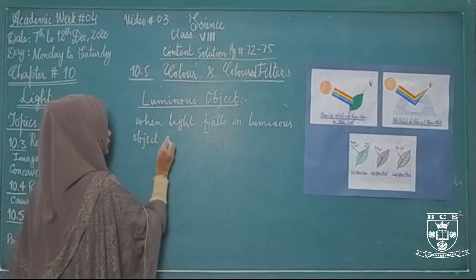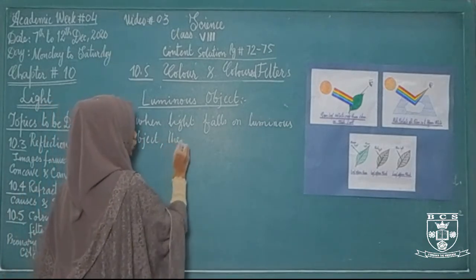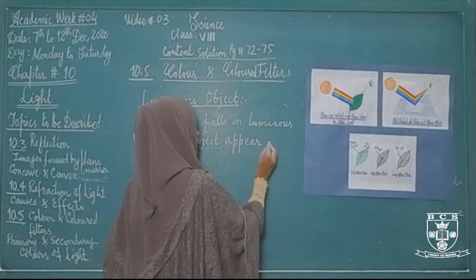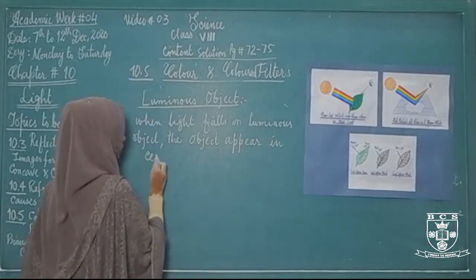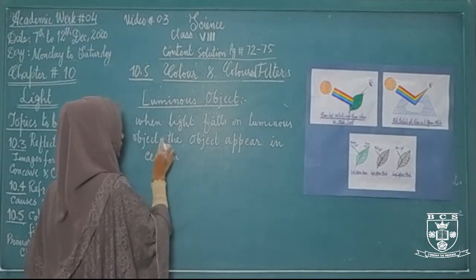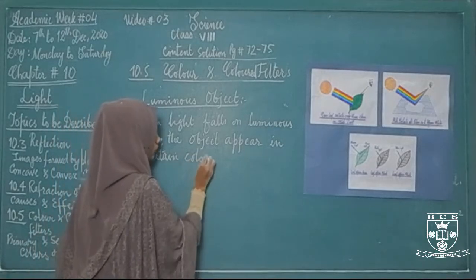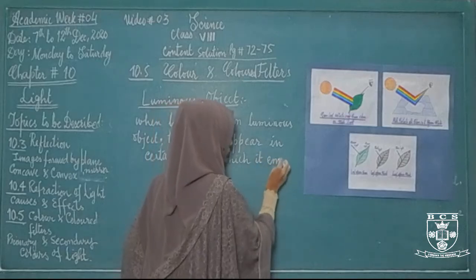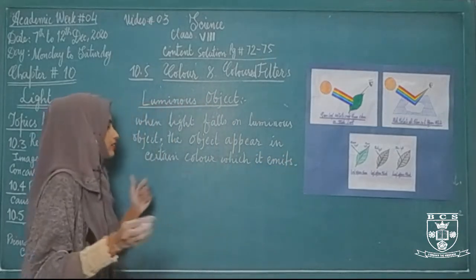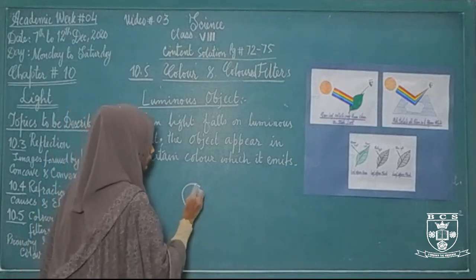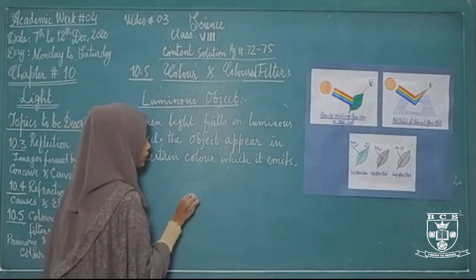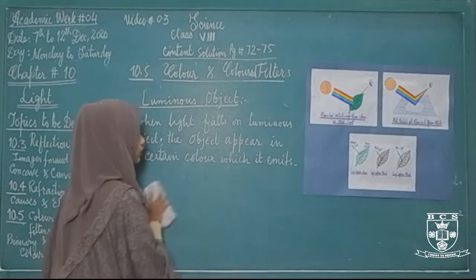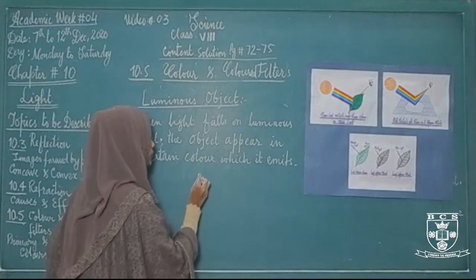When the light falls on a luminous object, then the object appears in the certain color which it emits. What does it mean? Let's suppose this is a sun or this is a candle. This is a candle flame.